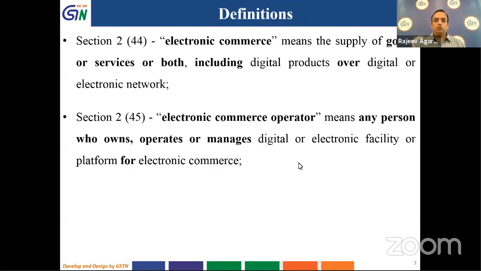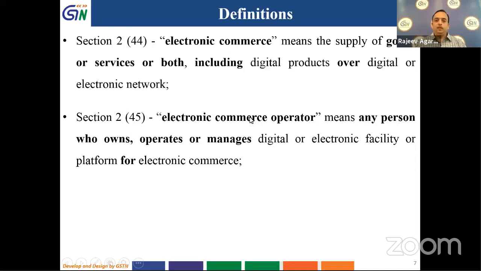Now, as per section 2(44), electronic commerce means the supply of goods or services or both, including digital products, over a digital or electronic network. So it means goods, services or both, including digital products over a digital electronic network, like any electronic platform. Further, section 2(45) defines electronic commerce operator as any person who owns, operates or manages a digital or electronic facility or platform for electronic commerce.